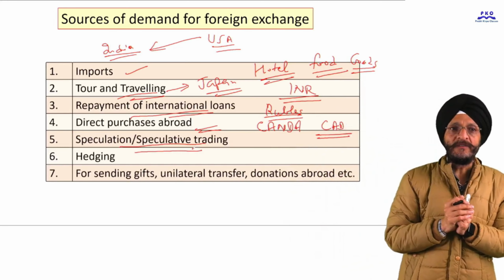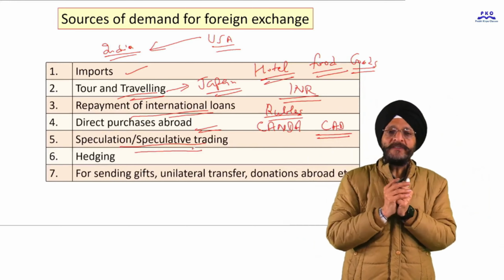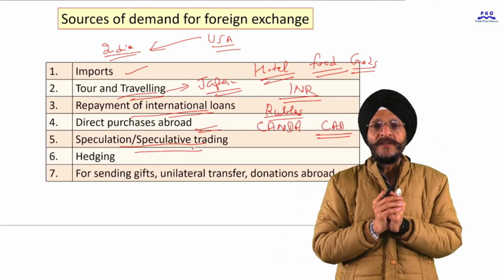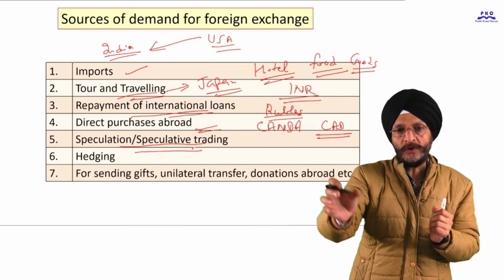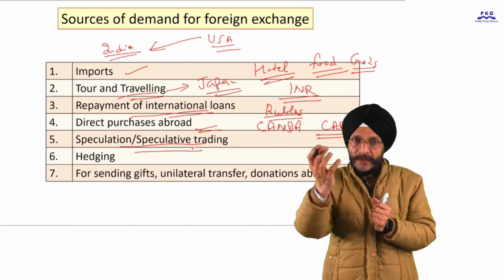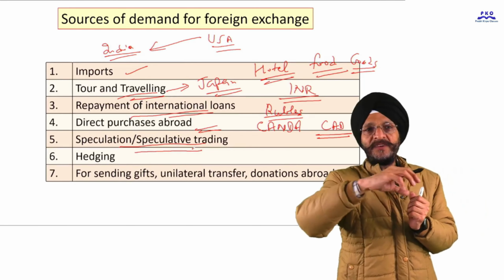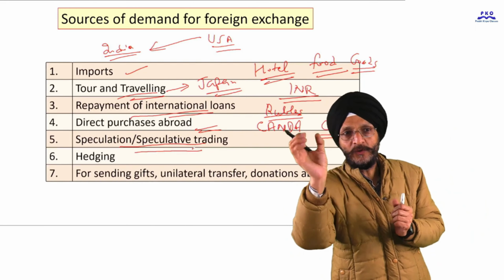It is called speculative trading. If the speculative trader thinks that the price of another currency is likely to rise shortly, he may demand or purchase foreign exchange. In this way, demand for foreign currency or foreign exchange arises.